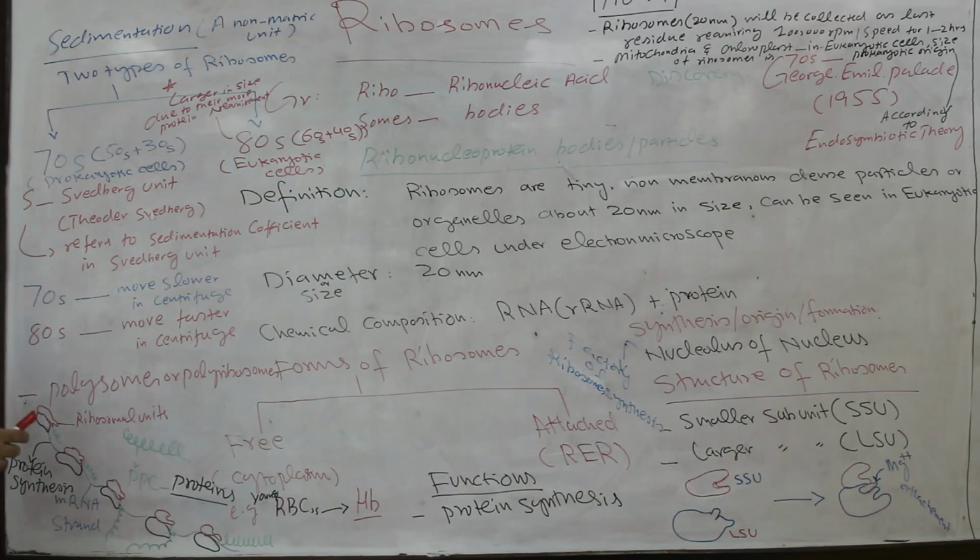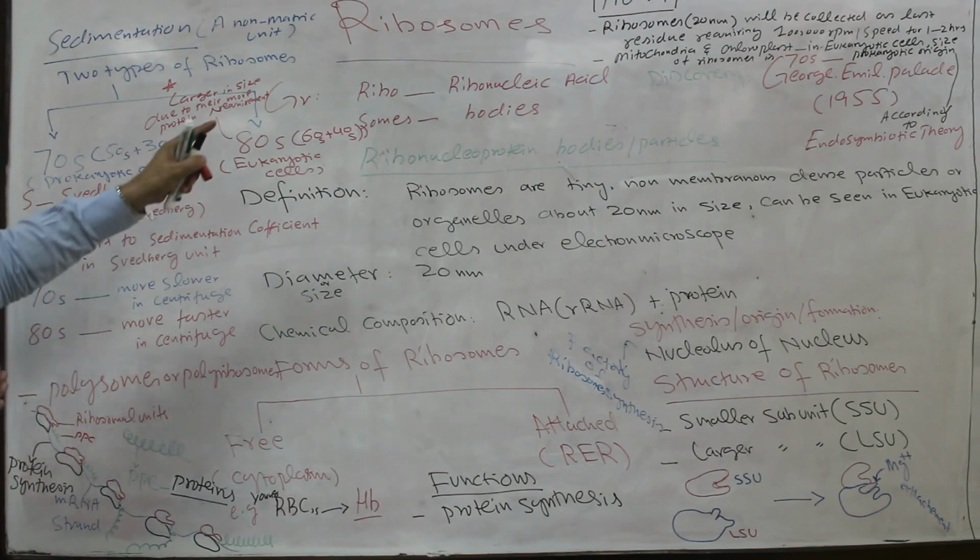So this combination of many ribosomes attached with the messenger RNA strand reads out the instruction sent by DNA from the nucleus towards the cytoplasm for the ribosome to synthesize a specific type of protein. So these are polypeptide chains. So after reading the instruction of DNA from the messenger RNA strand, specific proteins are synthesized inside the ribosome,